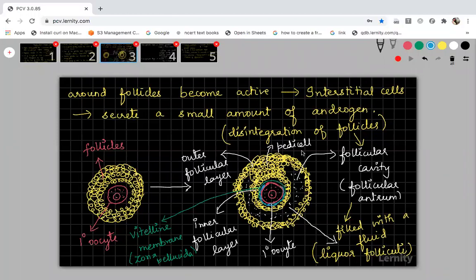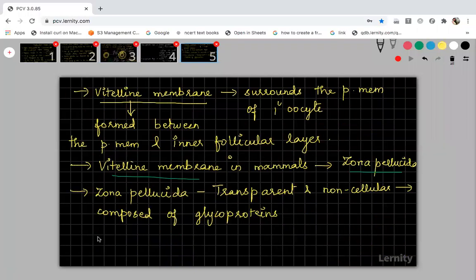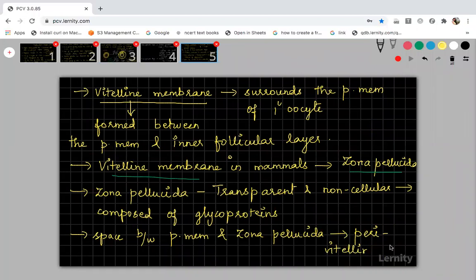This small space present between the plasma membrane and zona pellucida, or vitelline membrane, is called the perivitelline space. There will be a small space between the plasma membrane and zona pellucida layer, and that space is called perivitelline space. You just copy this. I will wait.